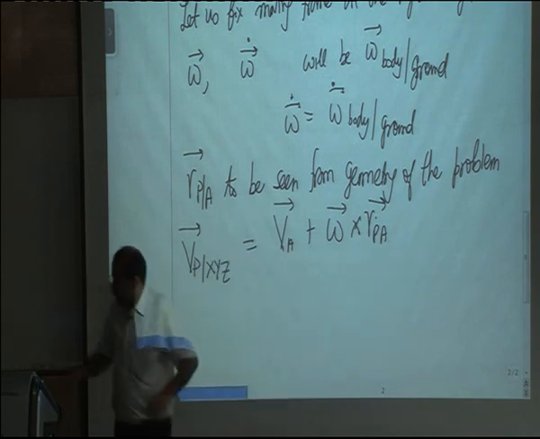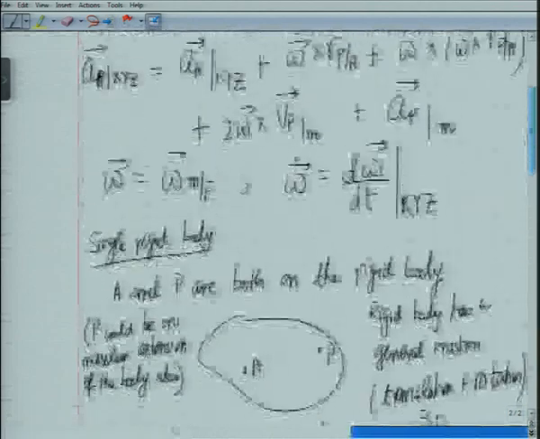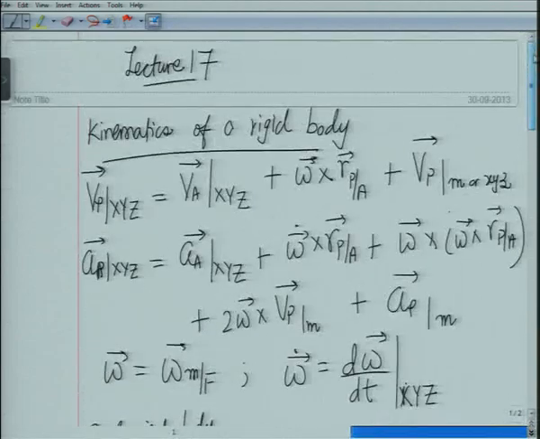Now this term omega cross RPA, I think in the book this sort of a notation may be used. But you should be very clear that when I choose a frame like this, then Vp with respect to M is 0, because both the points are in the same frame, we are on the same rigid body.